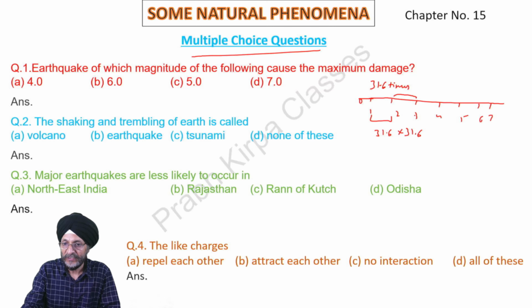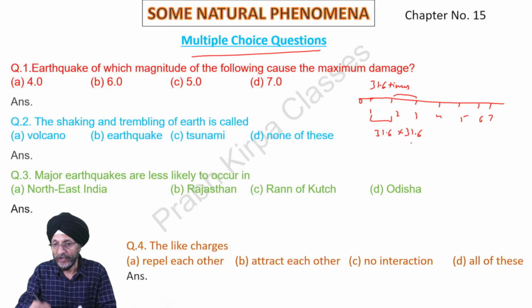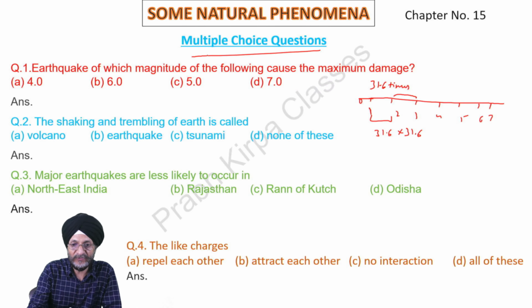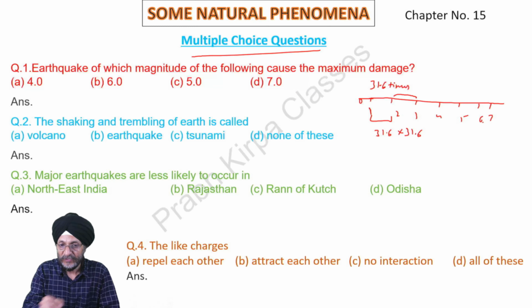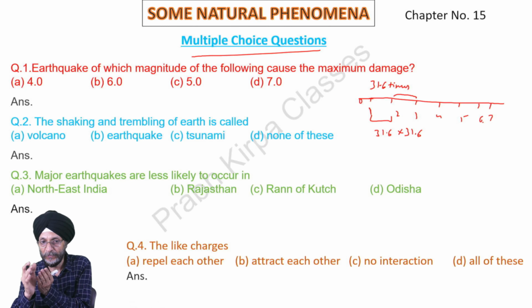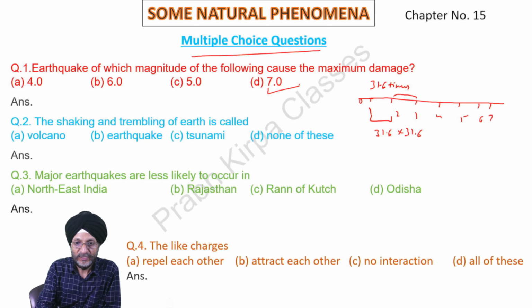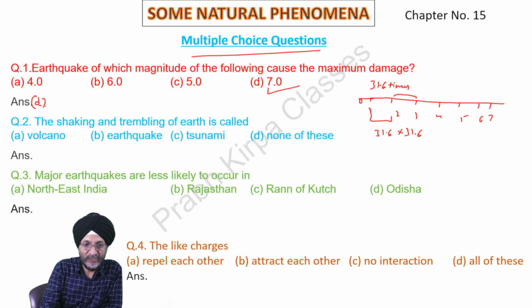That is, at magnitude 3, the destruction will be 100 times more than that caused by an earthquake of magnitude 1. So as the magnitude increases, destruction increases as well. So here the destruction will be more in the case of D, 7.